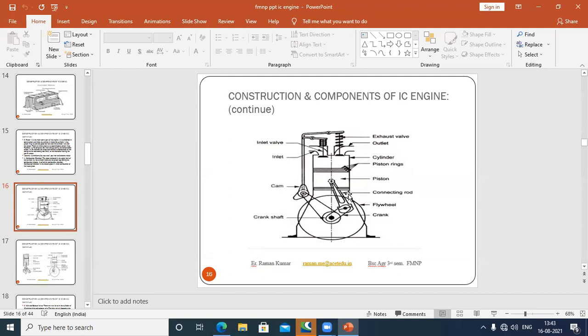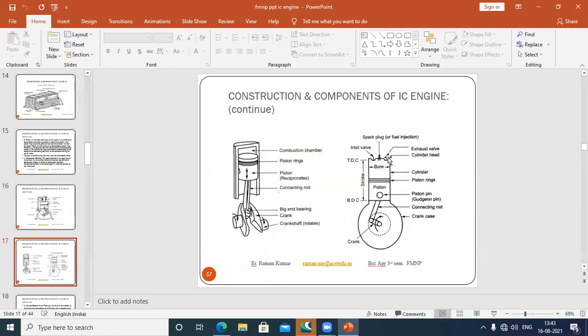This rod is known as the connecting rod, which is connected to the crankshaft and to the piston. It joins both the crankshaft and the piston. And the piston reciprocates inside the cylinder. These three grooves are used for piston rings. And the outer side, this area, is known as the cylinder. So this is all about construction and components of the IC engine.